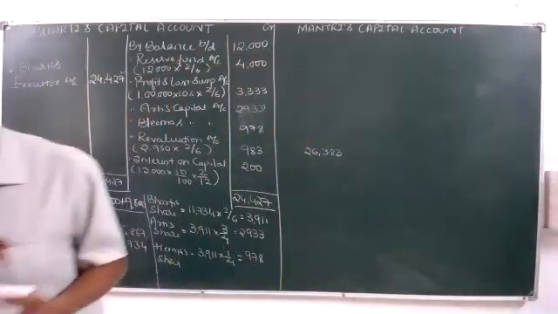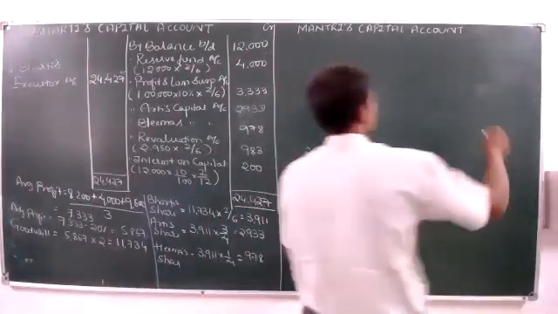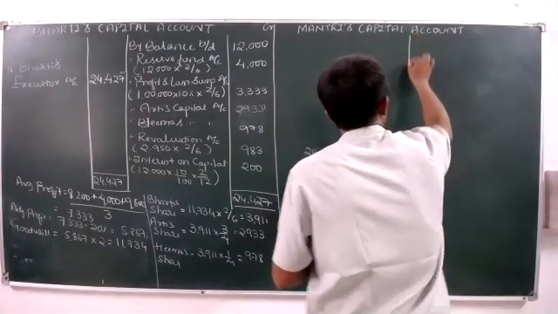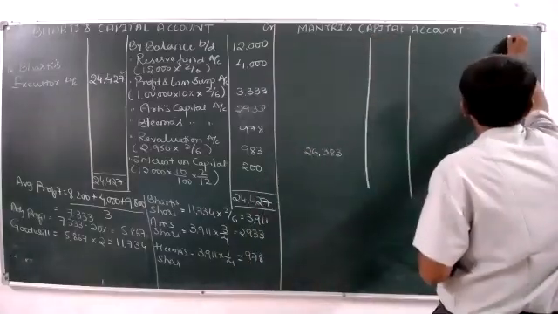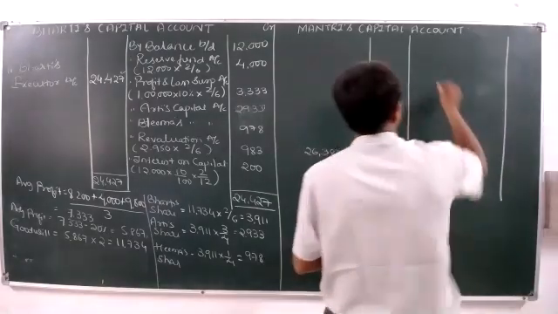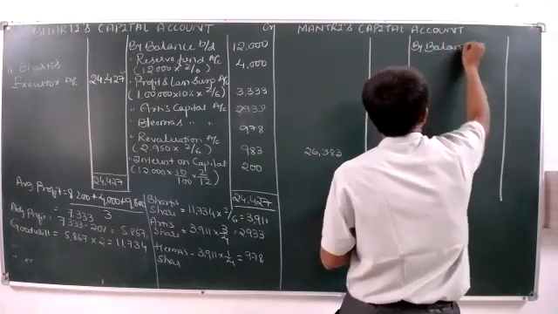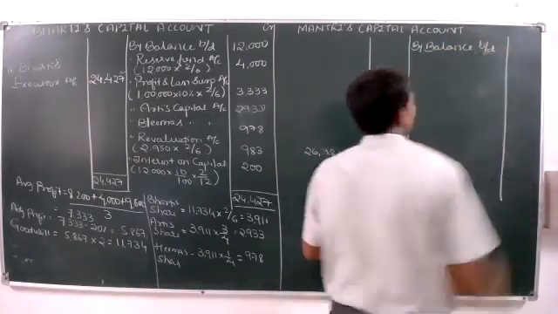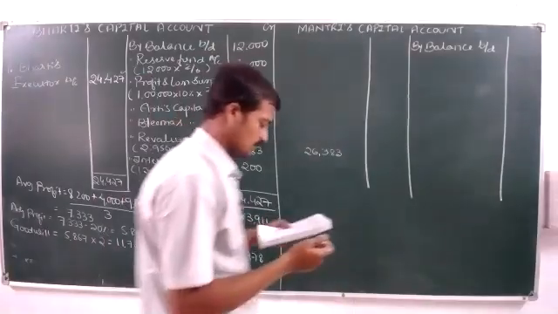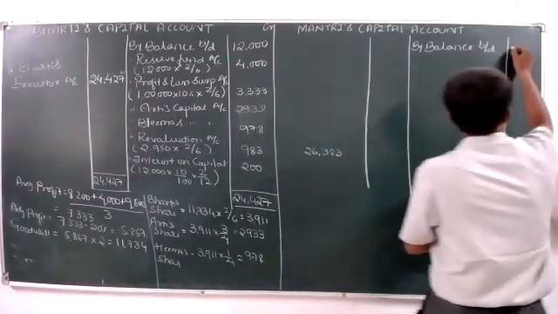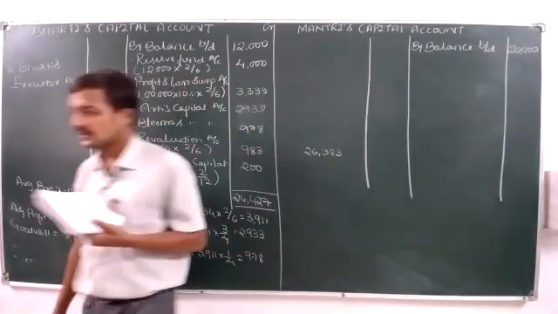Mantri's capital account. First, by balance brought down. Mantri's capital is 20,000.